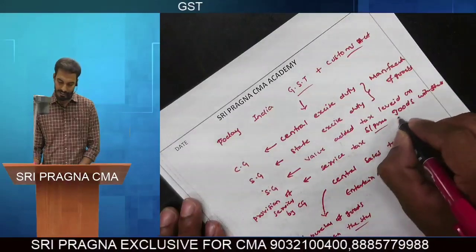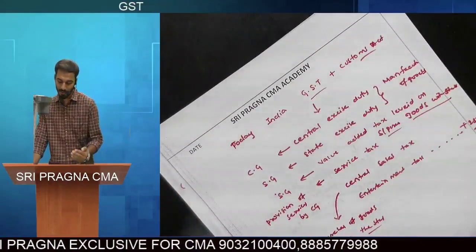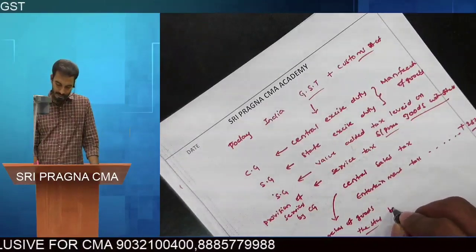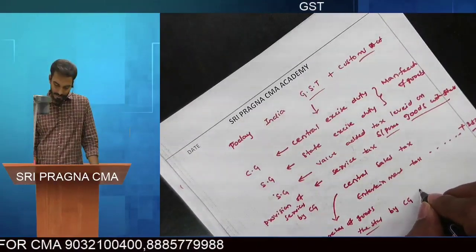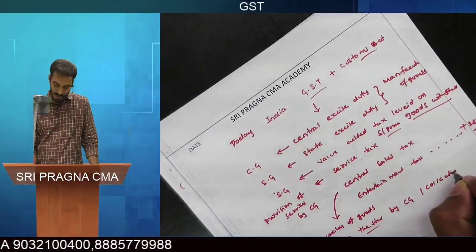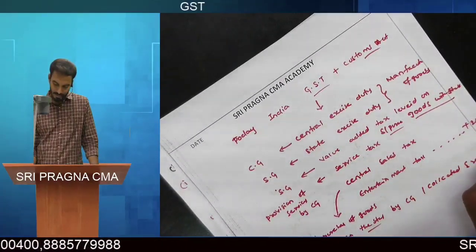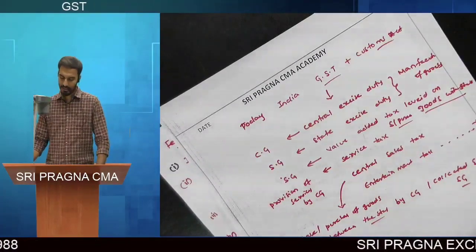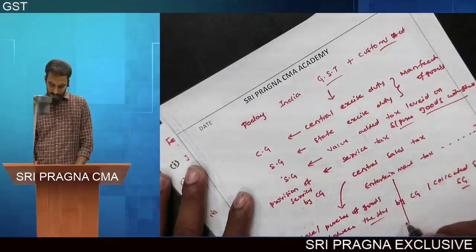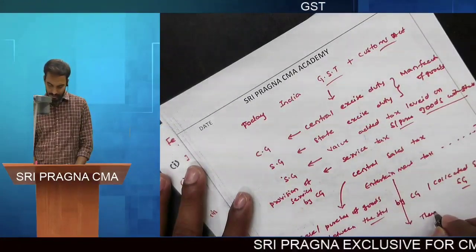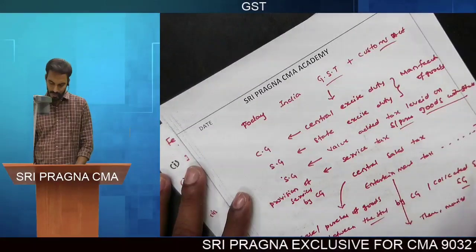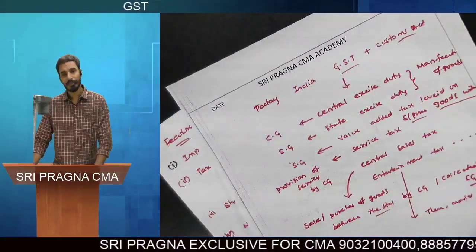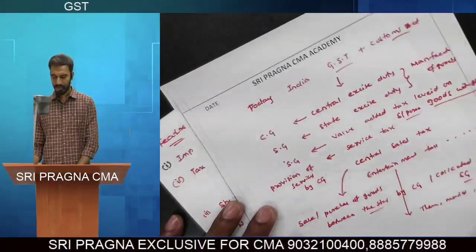VAT is levied on sale or purchase of goods within the state. Central sales tax is levied on sale or purchase of goods between the states, levied by the central government but collected and retained by the state government. The revenue will be retained by the state government itself, but the levy will be done by the central government. The entertainment tax is levied on theme parks, movie theaters, and circuses, by the state government.